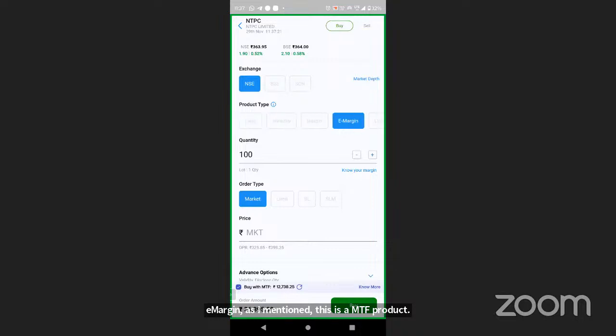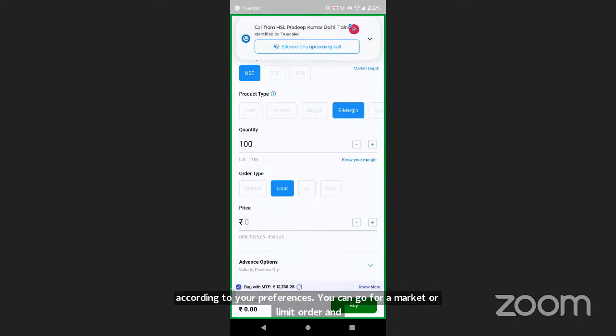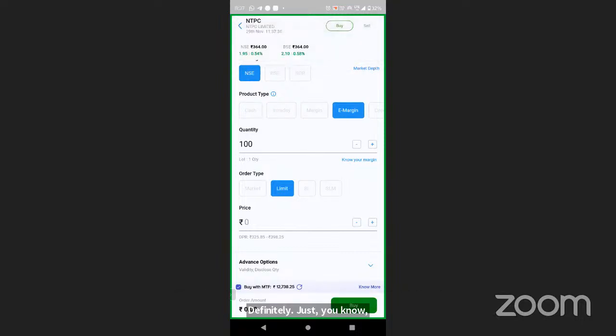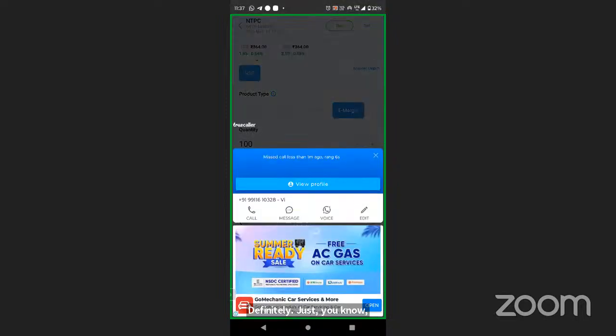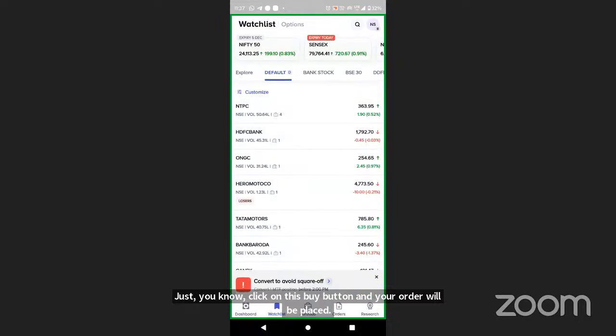Okay, so all these products are available. You can choose according to your preferences. You can go for a market or limit order, and definitely just click on this buy button and your order will be placed. So this is how you can place your first order.